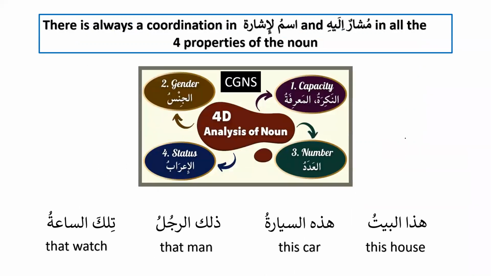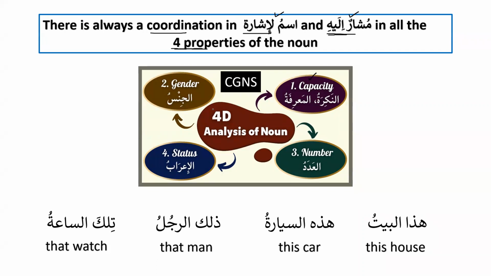Okay, something interesting here. There is always a coordination between ismul ishara and musharun ilayhi in all the 4 properties of the noun. So what does that mean? That ismul ishara and musharun ilayhi must be equal in 4 properties of the noun. And you remember the 4 properties of the noun. We have been talking from the beginning of the course that a noun consists of 4 things. It consists of capacity, and that means nakira wal marifa, and gender, jins, and then number, adad, and i'rab, status.